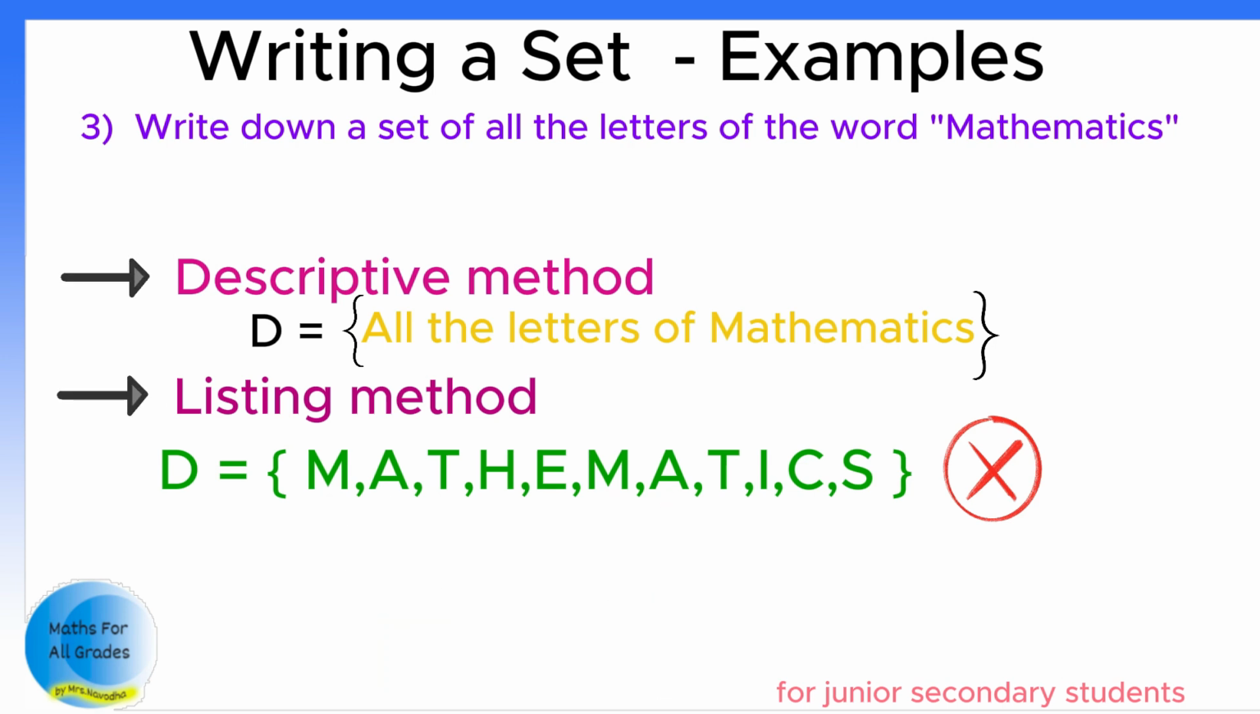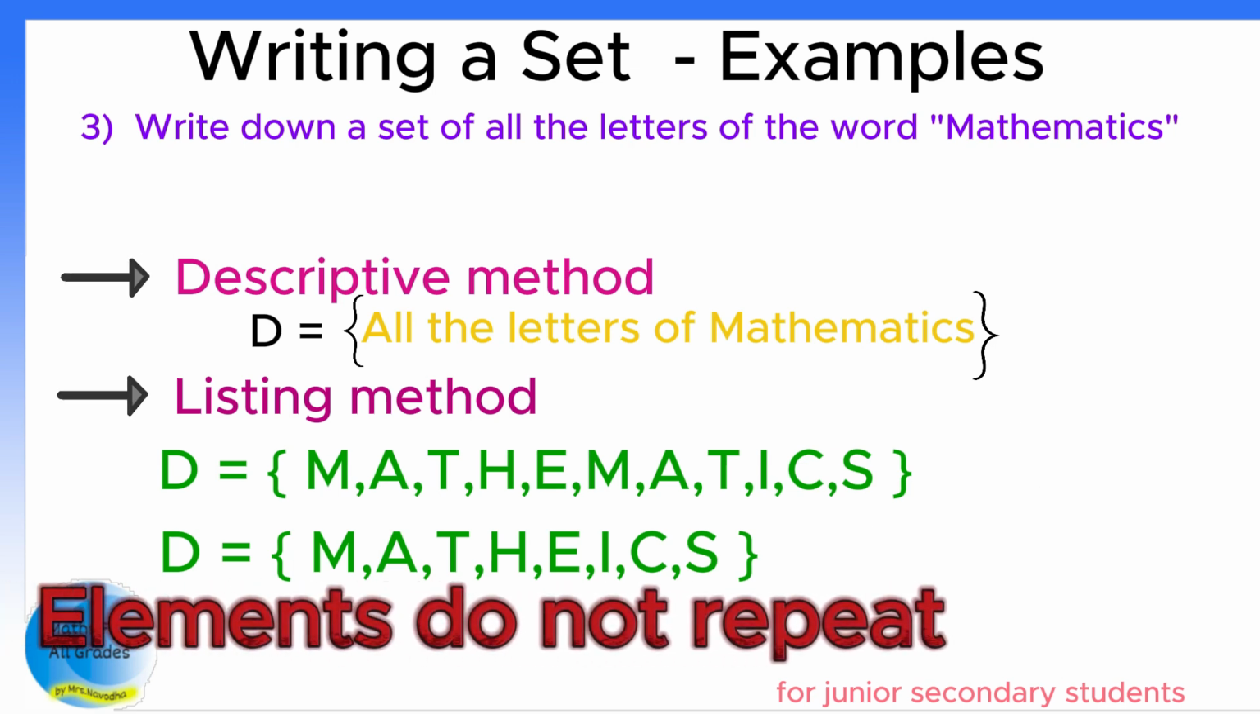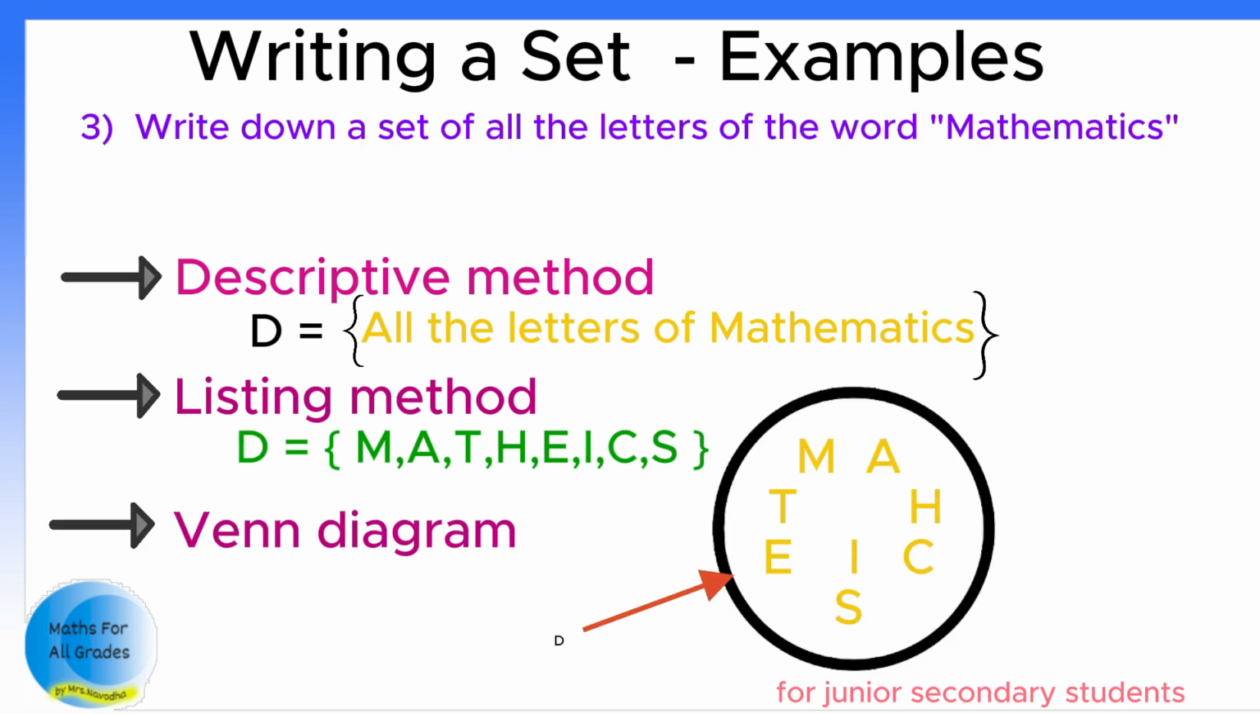So how are we going to write it? B equals, open a curly bracket, then write down M-A-T-H-E-I-C-S. This one is the correct one because you can see the elements do not repeat here and every letter is written in this set. So we learned something new here. What is that again? Elements in a set do not repeat.